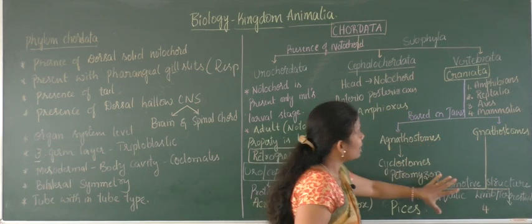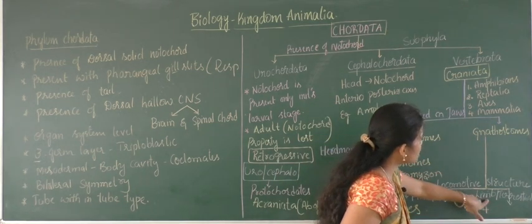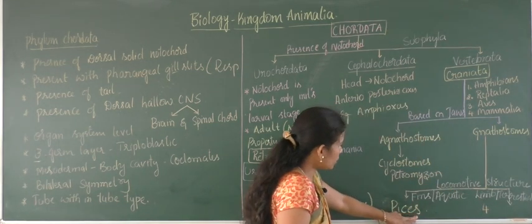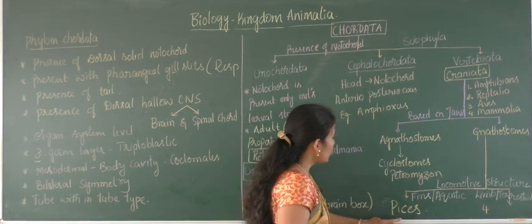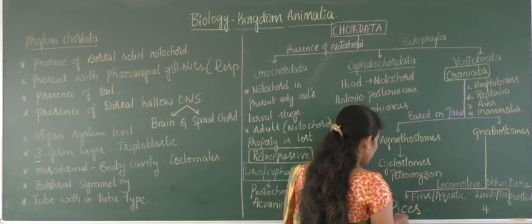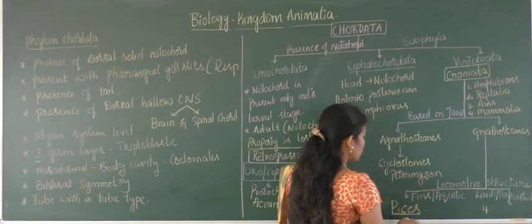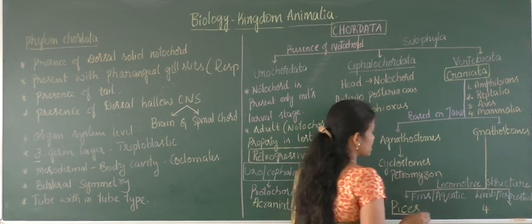Okay. So regarding the classification, here you can find Pisces, which is again divided into two different subclasses.